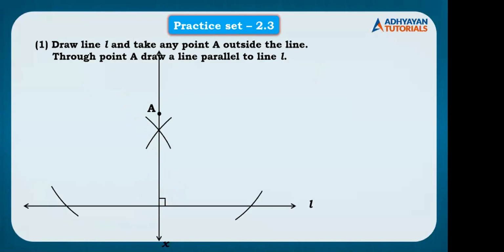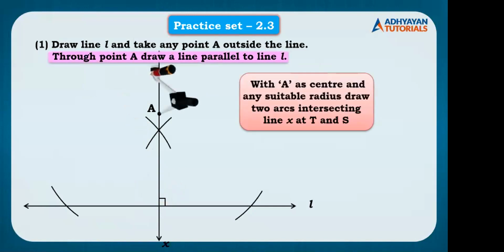So you have to place the pointer on point A. Take any random measure and draw arcs on the above side of the line as well as below side of the line. I'm talking with respect to line X. This is line X, right? So यहाँ पे ऊपर एक arc draw किया, नीचे एक arc draw किया.